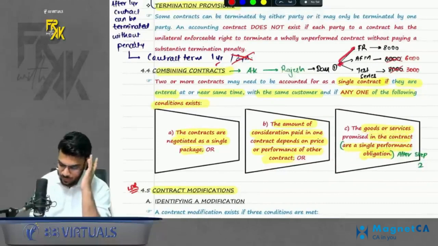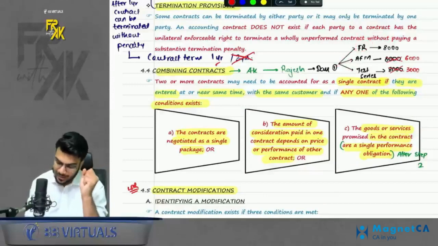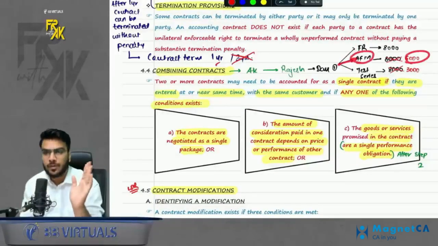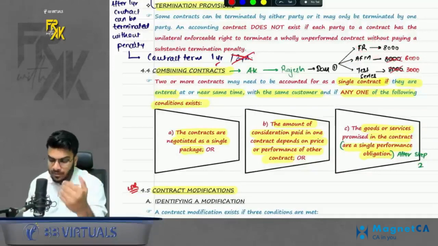You can see, for instance, let's say Rajesh told me that, sir, please teach FR to me. So I told him, okay, I will teach. Rajesh also told me, sir, also take AFM for me. So because he was taking FR from me and now he is opting for AFM also, I am giving him some discount.